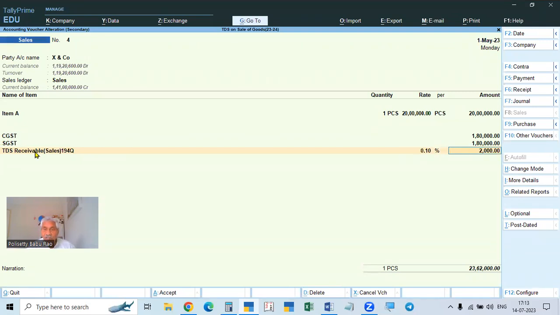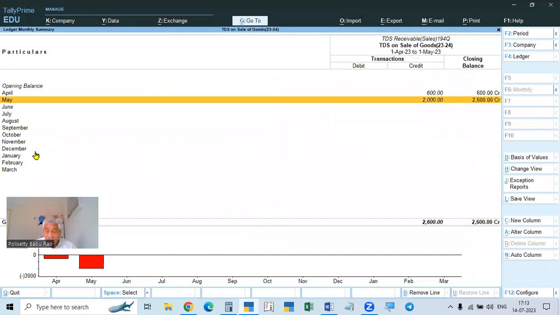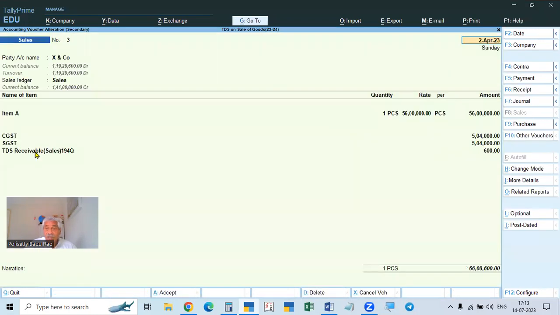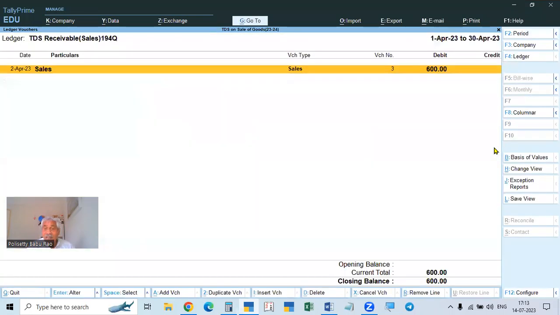Oh, we did some mistake here. One thing here, when you are doing this deduction, don't forget: in the case of the buyer, he is making the deduction, he is calculating, and automatically it will show minus, because it is deducting. Here also it is deducting. We are giving it manually, so we have to give minus 600 here. So it will deduct the money, minus 600.